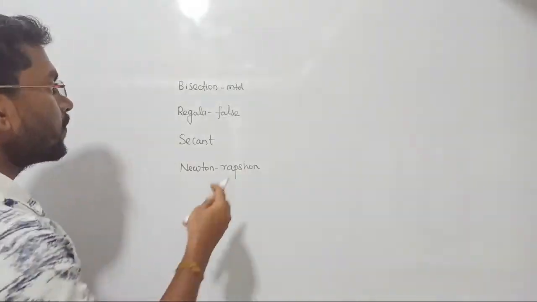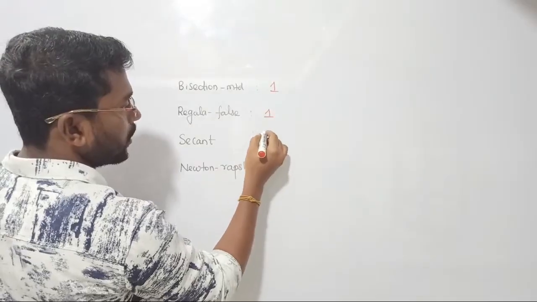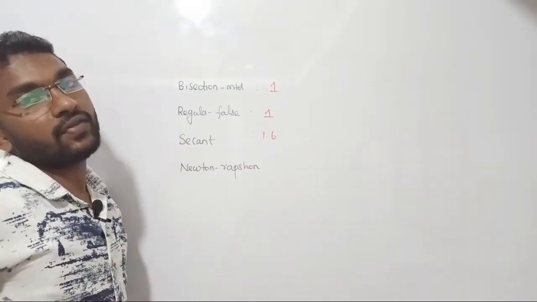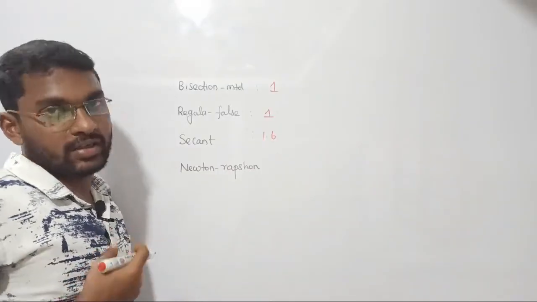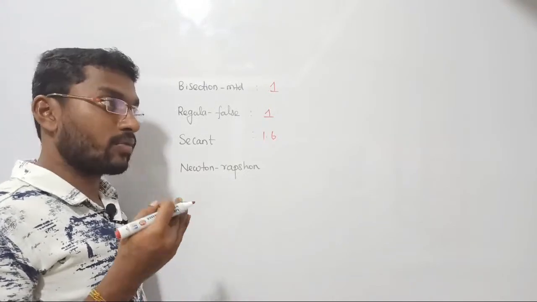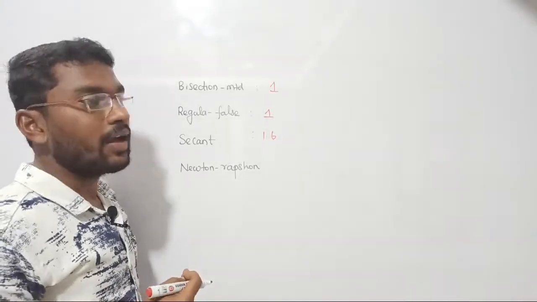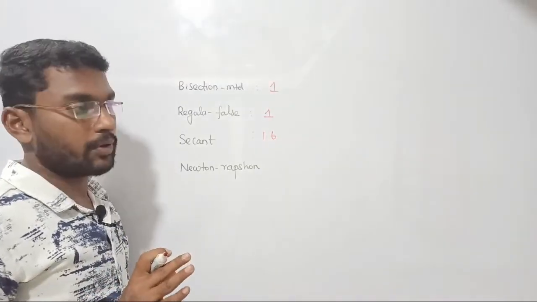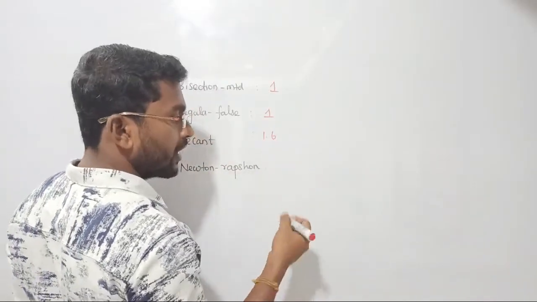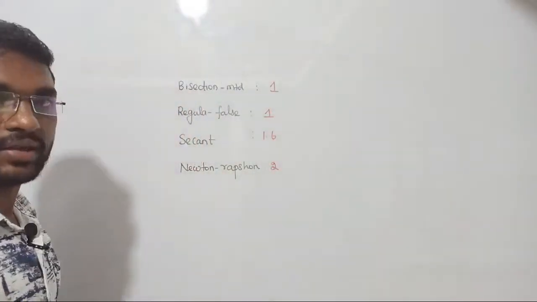Now the conclusion is, when I am looking at the bisection method, its convergence rate is only 1, whereas regula falsi is also 1. Of course, the secant method is a failure method, right? We can go with it but its convergence rate is very fast because it is reducing our effort. What effort does it reduce? Each time, whether the value comes positive or negative, whom to remove, whom to consider, what is the next value, we consider all of these in regula falsi. But in the secant method you do not have to do such things, automatically your time is reduced, right? In Newton-Raphson, you are getting the exact value, almost, right? Accuracy improved as well as its convergence rate also improved. It's working very fast.